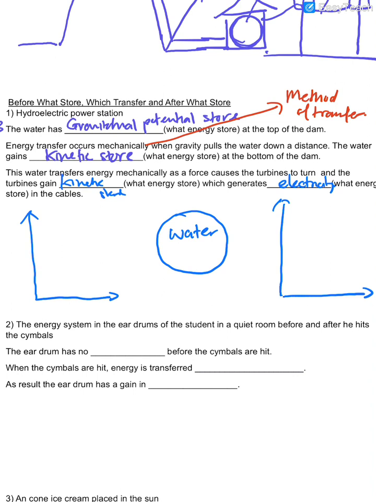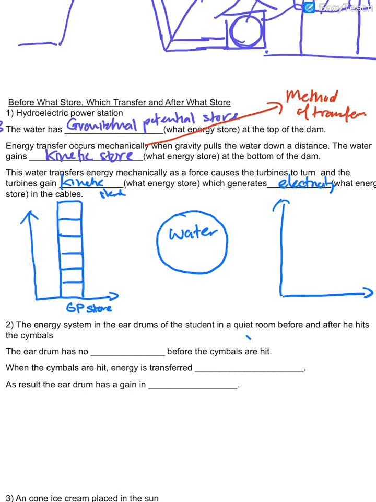So this first L, here is the before. Let's say I draw 1, 2, 3, 4, 5, 6: 6 units of gravitational potential store.